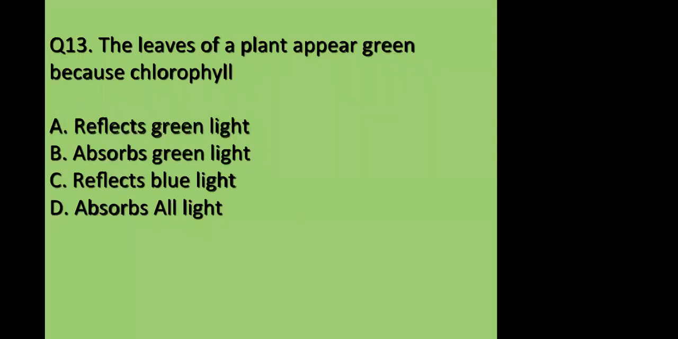Okay, so option A is the right answer. The chlorophyll pigment reflects green light, because of which the leaf appears green in color. So that is the right answer.